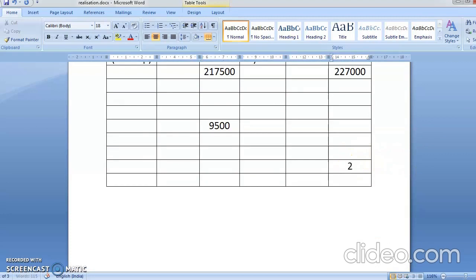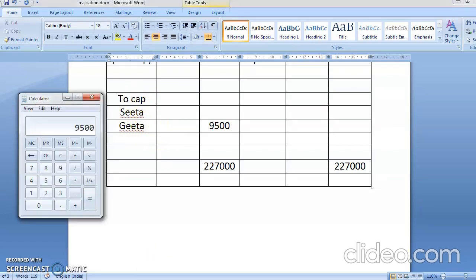So single line, double line, 2,27,000. Here also 2,27,000, and this will be rub out. Aapko rubbing karna hai, examination mein mat likh ke aa jaiyega. Okay. Chalo, the profit will go to both your partners. What is the name of your partners? Geeta and Sita. And here you'll write to capital account.